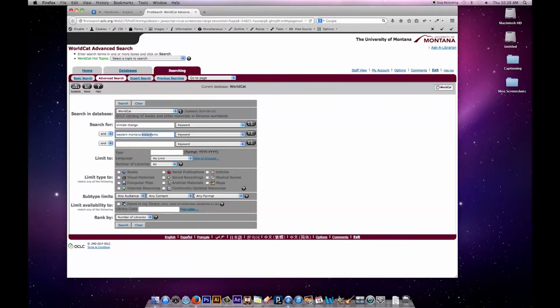Ecosystems is not really related to Western Montana, so that's a different part of my search. So I would put ecosystems on this third line. So climate change is one part of my search or facet. Western Montana is another part or facet, and then ecosystems would go on this other line. But because I'm searching for books, I want to search a little bit more broadly than I would for articles. I may or may not want to use ecosystems. So let's try just searching climate change in Western Montana.